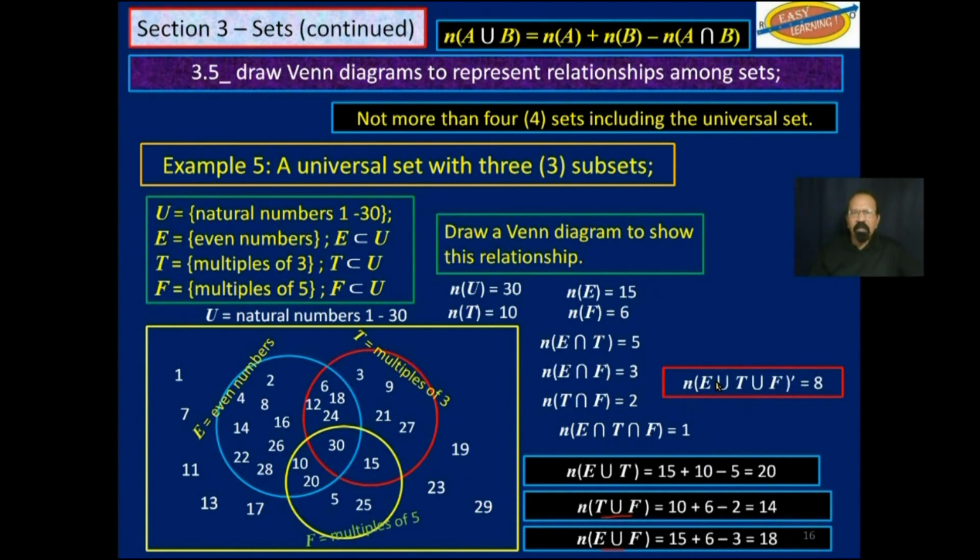Now the cardinality of E union T union F complement will be everything outside of that blue, red, and yellow circle. So it's 1, 7, 11, 13, 17, 19, 23, and 29, and that amounts to 8.